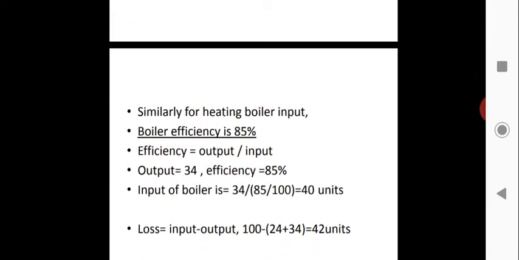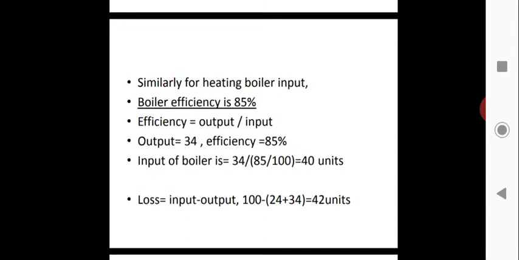Similarly, for heating, the boiler efficiency is 85% and what we require is 34 units of heat. So efficiency is equal to output by input. So the input of the boiler is equal to 34 by 85 by 100, that is 40 units. We need to supply 40 units of coal to produce 34 units of heat. The efficiency is better because it is 85%.